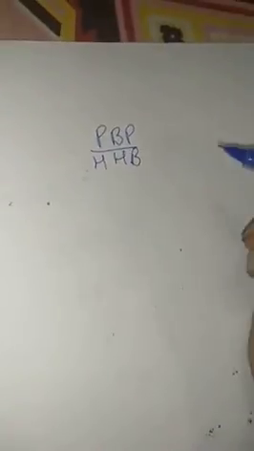Alright children, now I suppose all of you are very clear with the very basics of the 6 trigonometric ratios that we have studied. Let's take again a bit of revision. To understand or to learn, you can simply write it down as P B P upon H H B. This accounts for the very first ratio, this for the second, and this for the third.